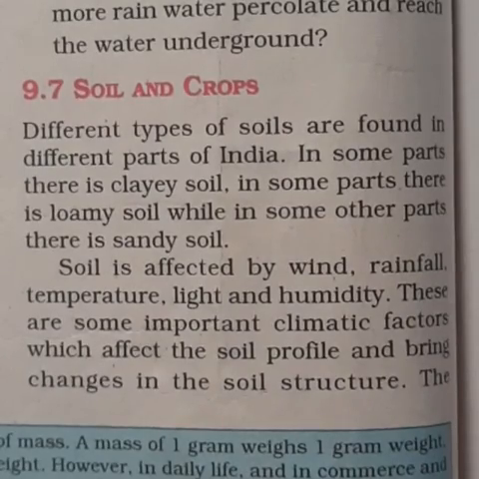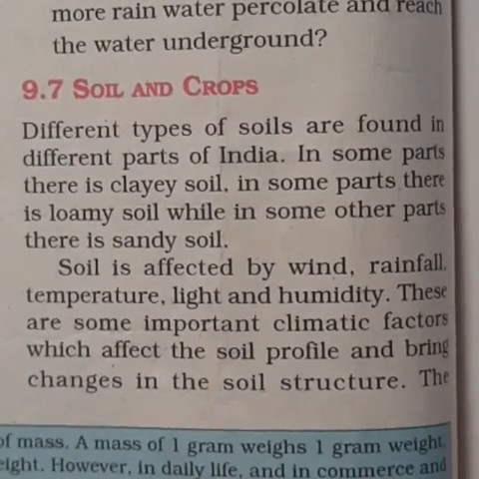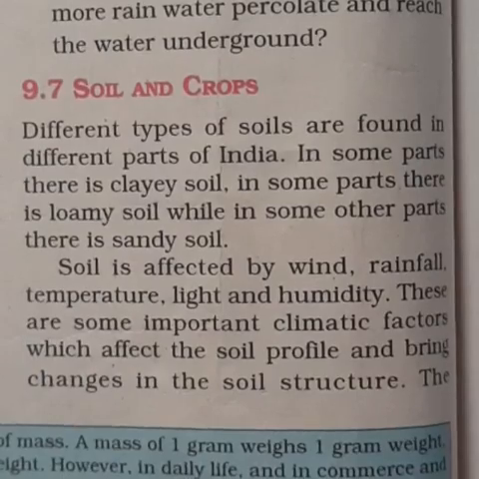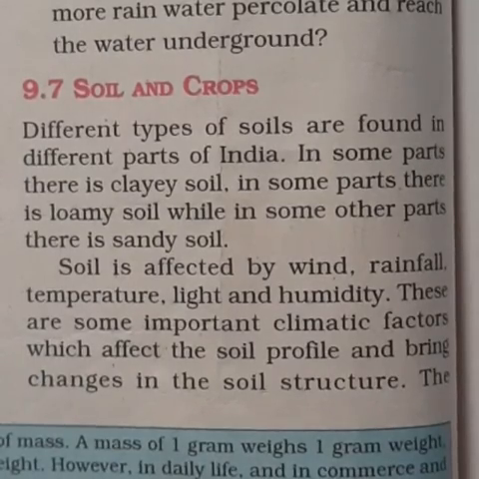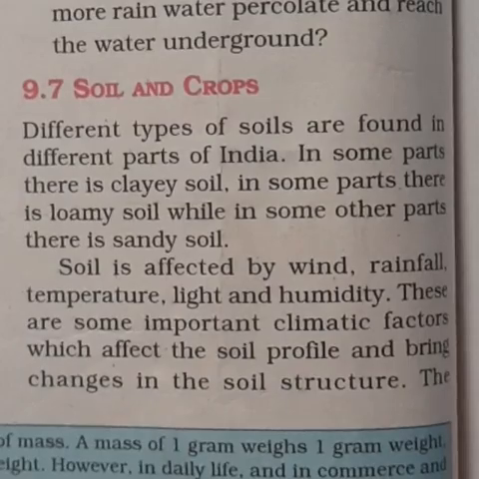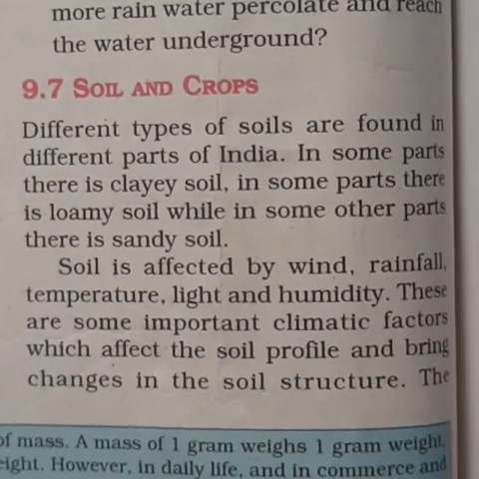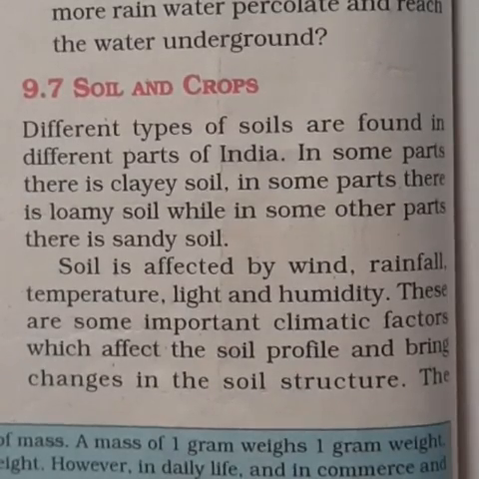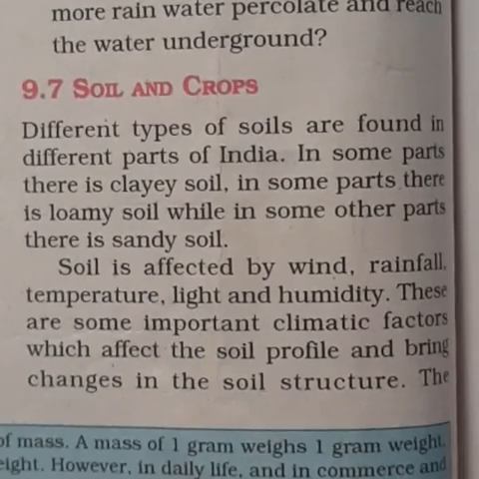For paddy, soils rich in clay and organic matter and having a good capacity to retain water are ideal. So for paddy, clay soil with organic matter in it is very good.